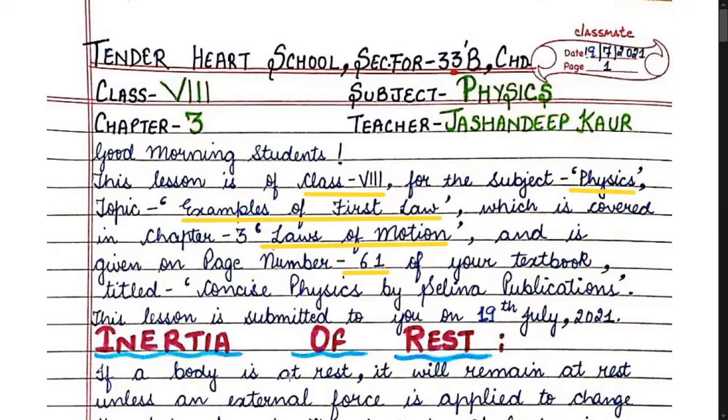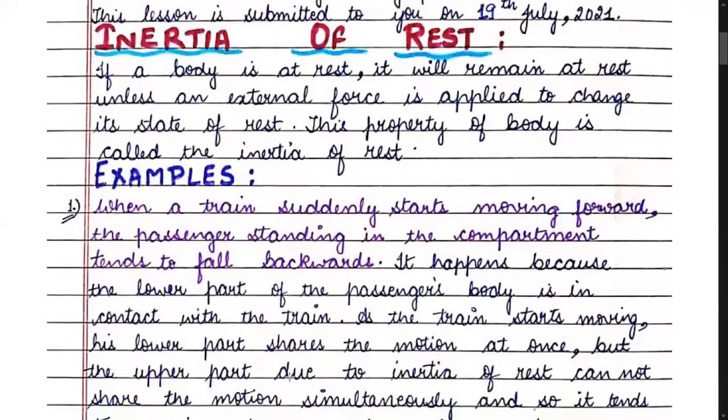This lesson is submitted to you on 19th July 2021. Now, students, let us study certain examples of inertia of rest.